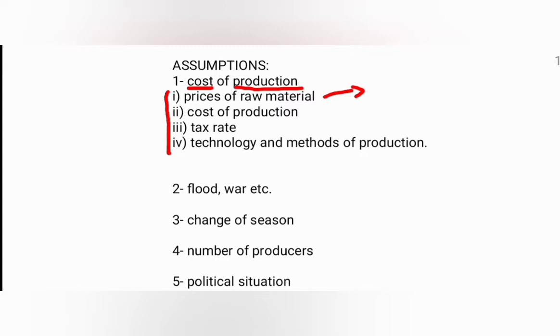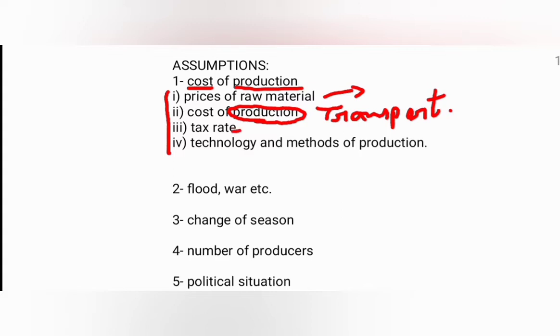Now the next one is the cost of transportation. Whenever there is a change in the cost of transport, it will have a large impact on production. If the transport cost increases, the producer would never like to supply more quantity in the market, and even at high prices, it will be a tough task for him to supply more quantity.